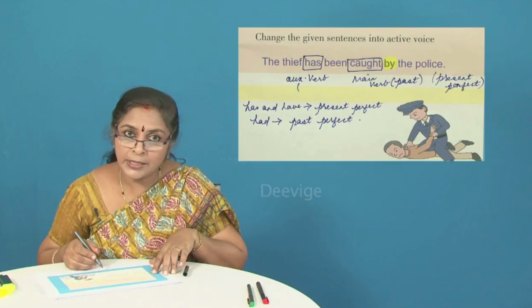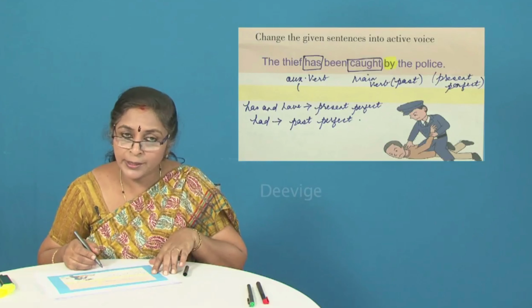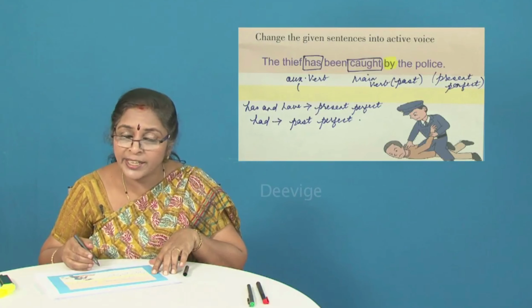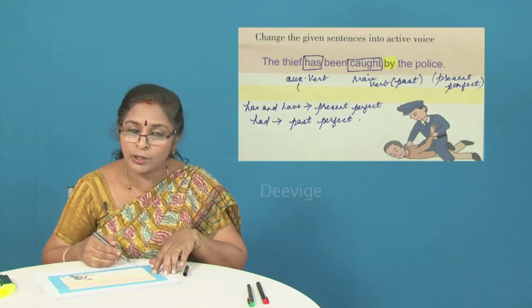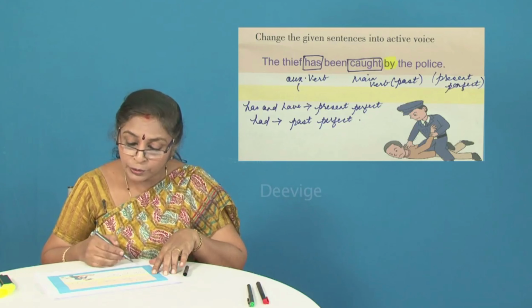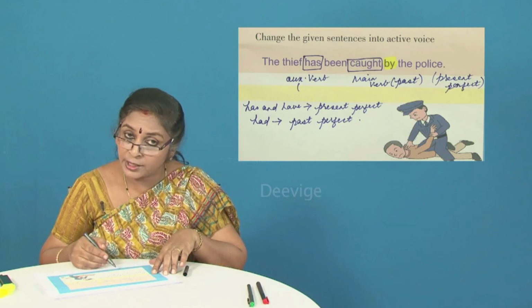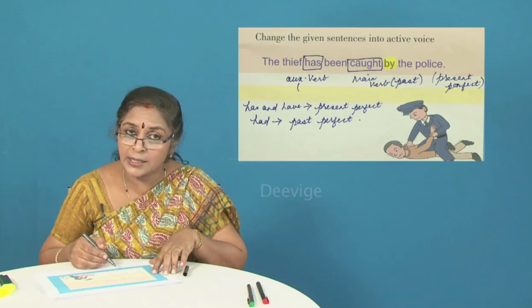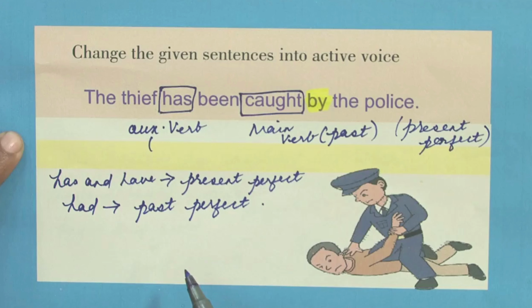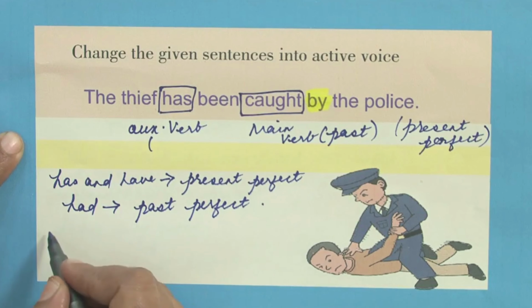So who is the doer? It is the police who actually arrests the thief. So the doer of the action is at the very end of the statement. So that doer of the action has to be brought to the very beginning of the sentence. So how are we going to change it into active voice? Please remember, we are not going to change the tense. What is the tense? It is in the present perfect. So let's bring the subject at the beginning. The police